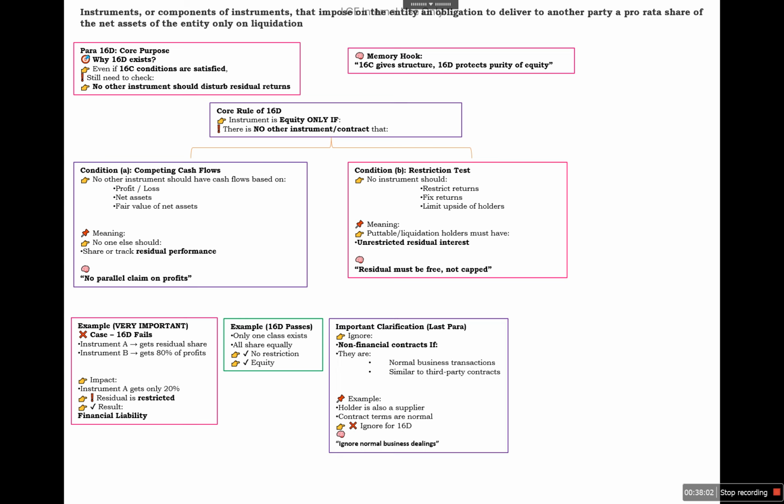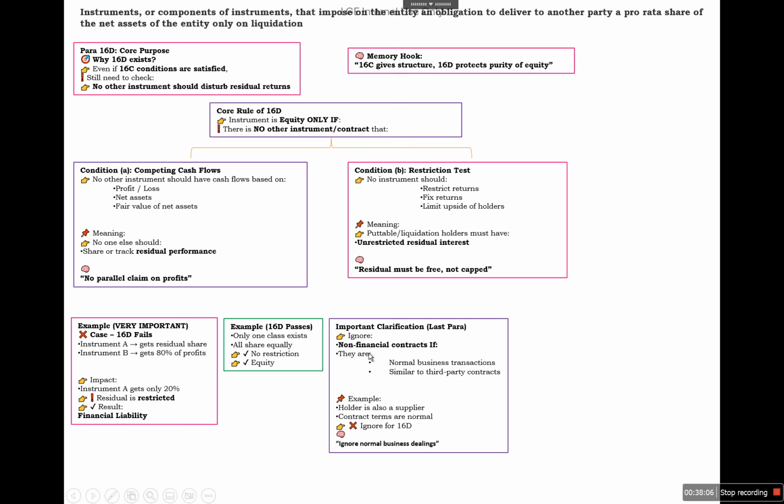So if instrument A gets the residual return, and instrument B gets 80% of the profit, then in this case instrument A gets only 20%, so residual interest is restricted, and as a result it will be called a financial liability. Similarly, if only one class exists, all shares are equal, and there are no restrictions, it will be called equity.